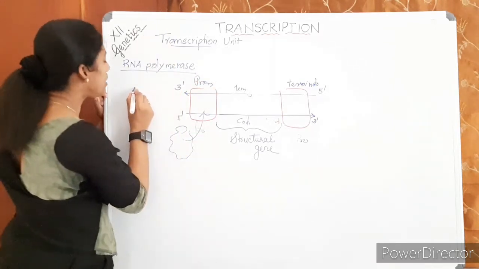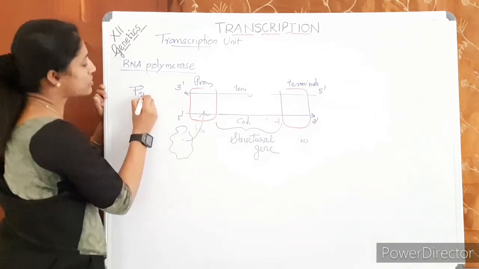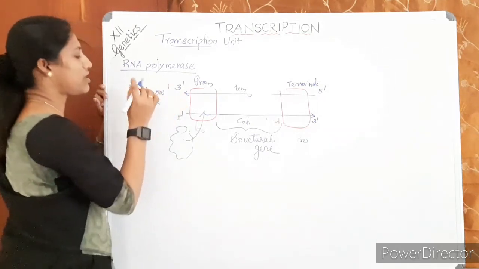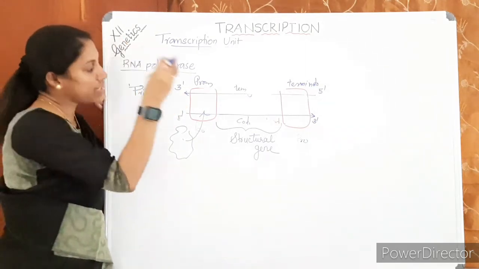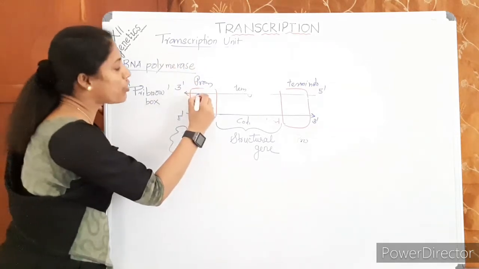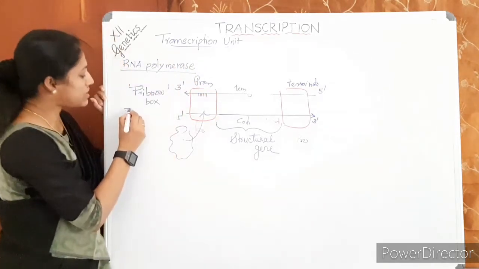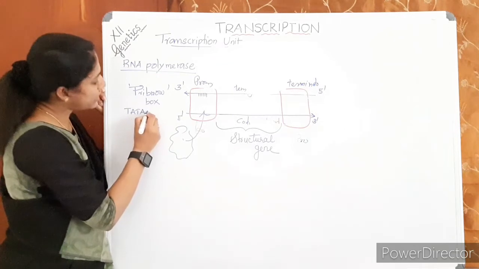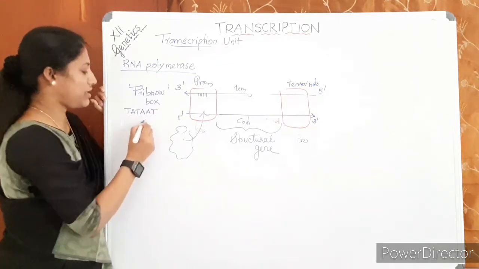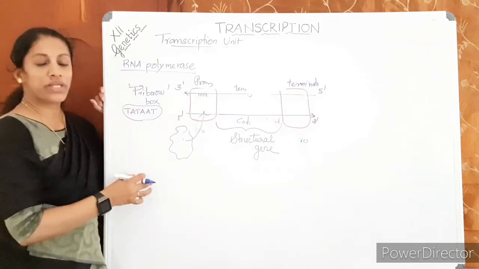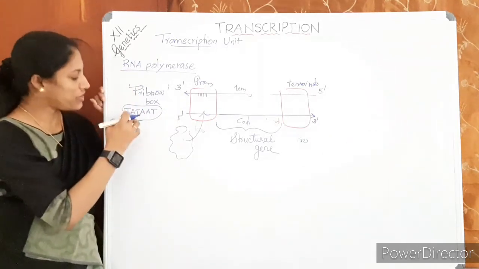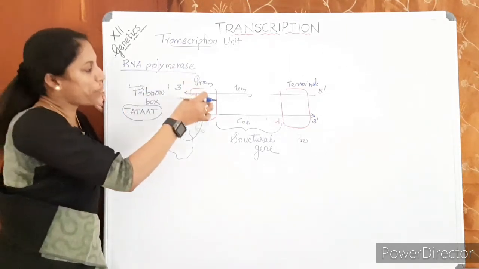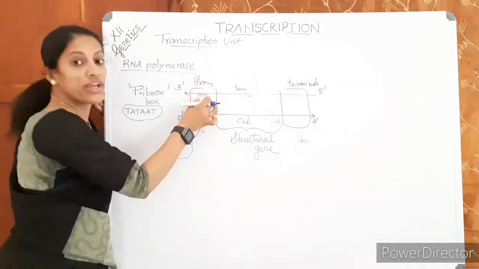One such example in Escherichia coli is the Pribnow box. The Pribnow box is a particular conserved sequence, a definite sequence present within the promoter of Escherichia coli.